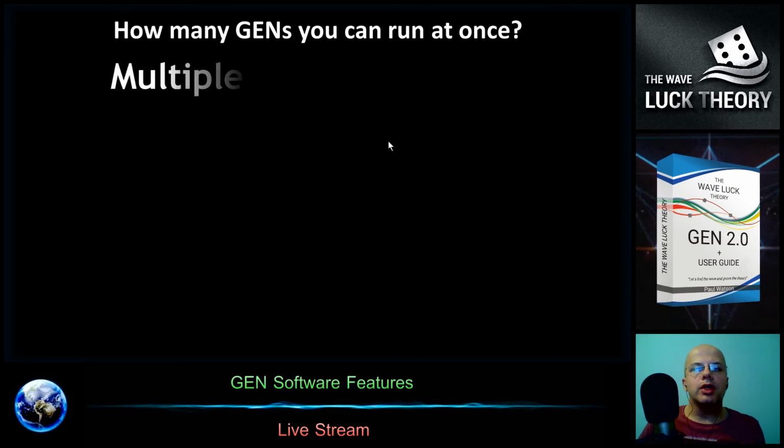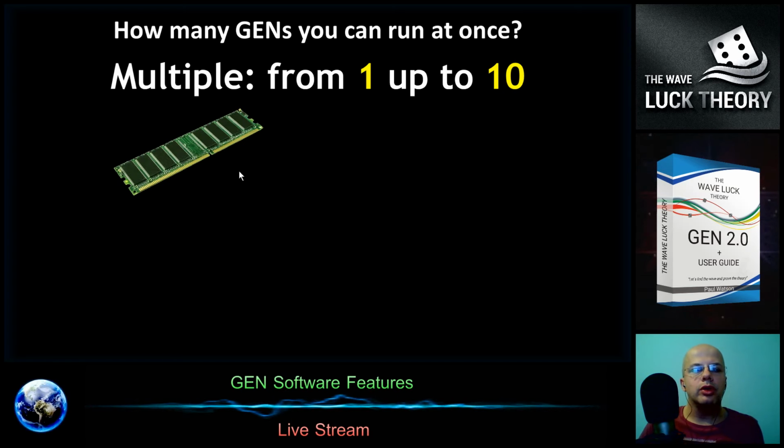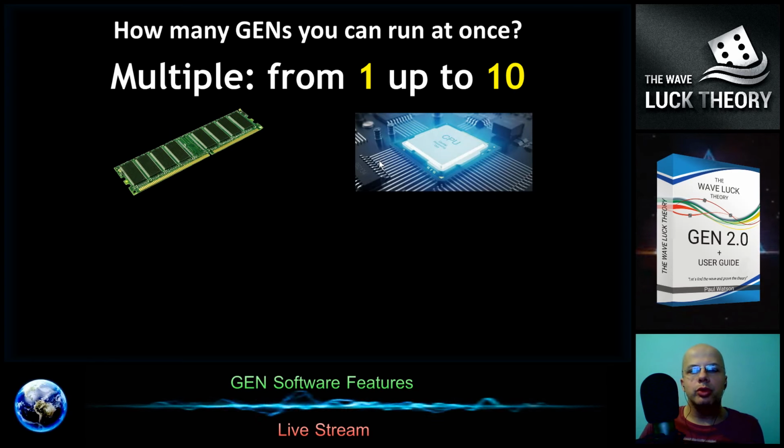You can run at once from 1 up to 10 Genes. It depends on your operational memory and CPU of your computer, and you can use it for actually 2 cases.